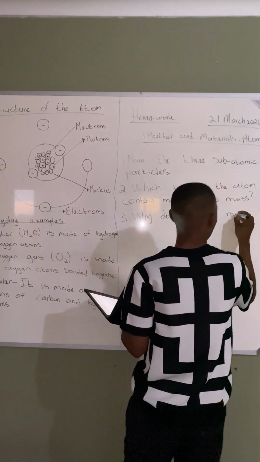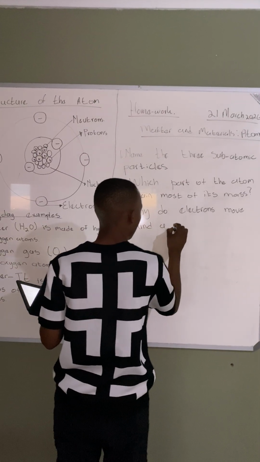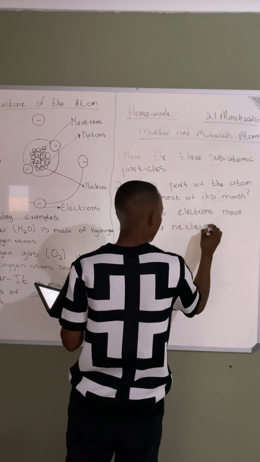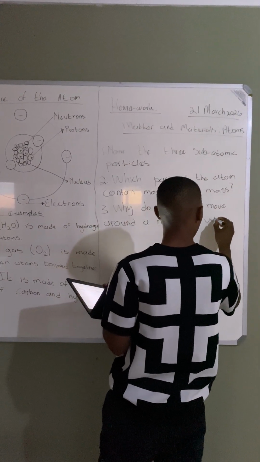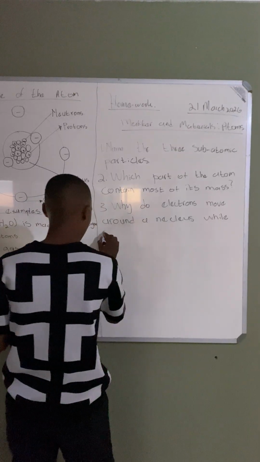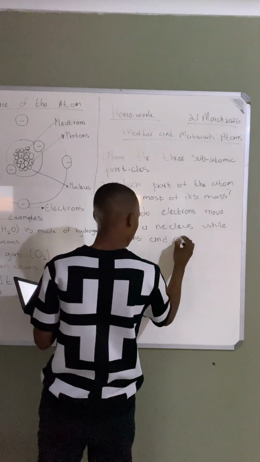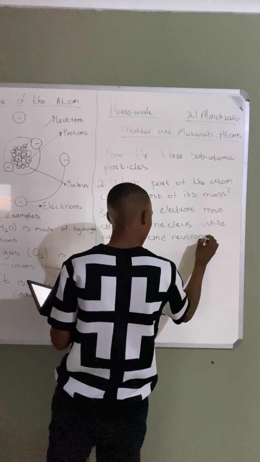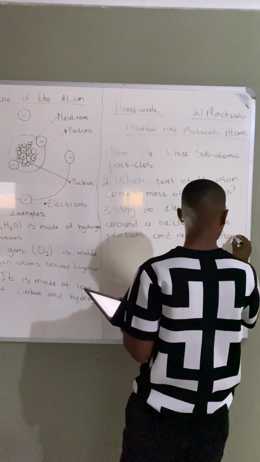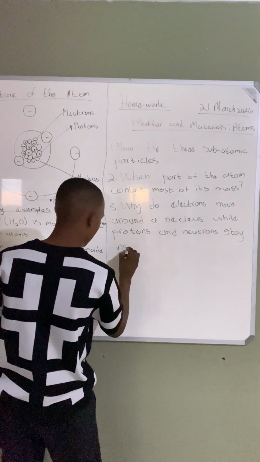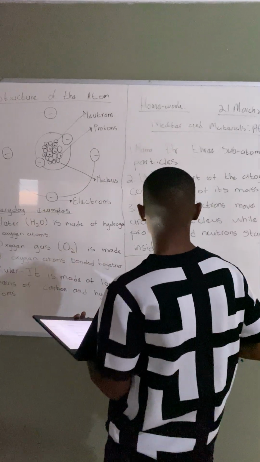Electrons move around the nucleus while protons and neutrons stay inside. Stay inside. I hope you remember because I told you. Remember?